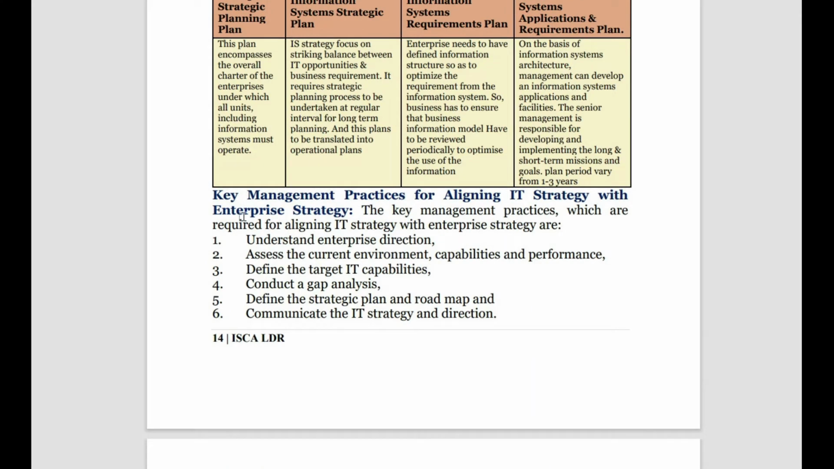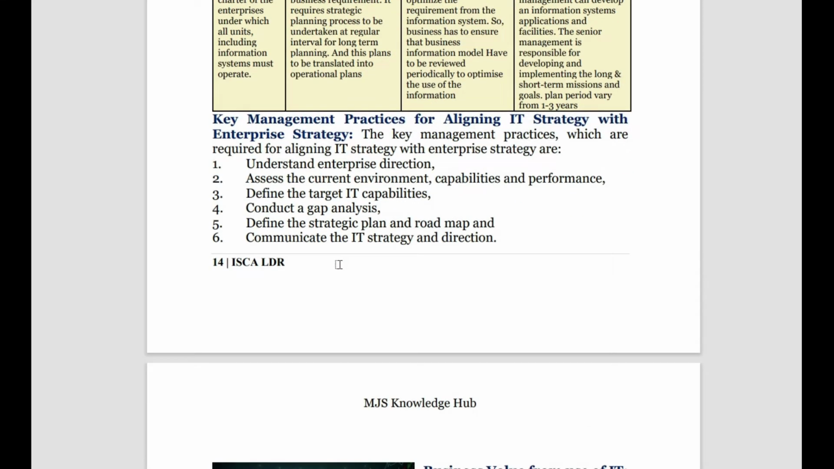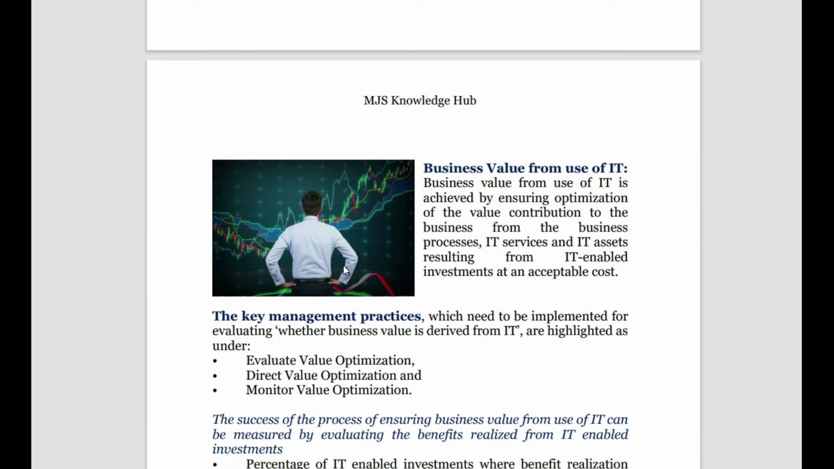Okay, we have seen the key management practices for aligning IT strategy with the enterprise strategy. Thus: understanding enterprise direction, assessing the current environment, capability and performance, define the target IT capabilities, conduct the gap analysis, define the strategic plan roadmap, and communicate the IT strategy and direction. So these are the key management practices for aligning the IT strategy with the enterprise strategy.